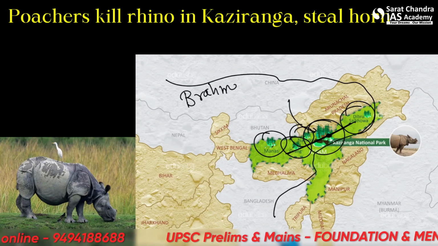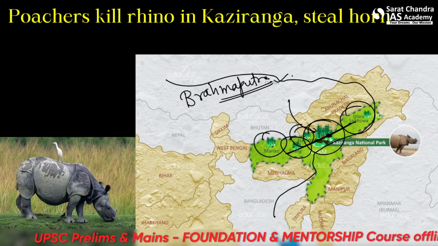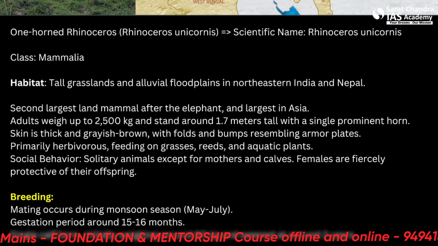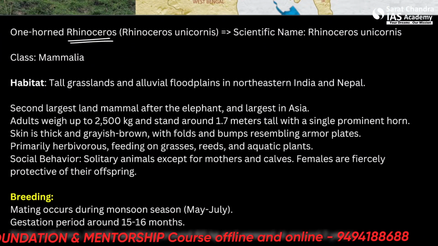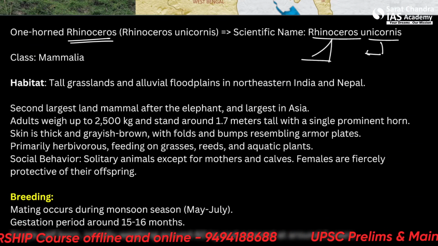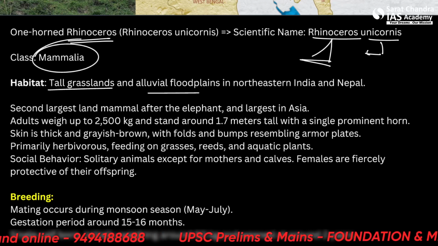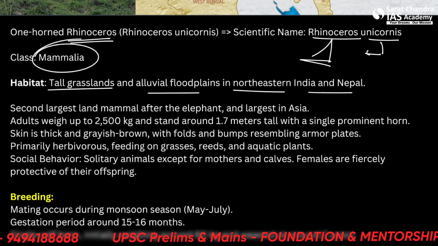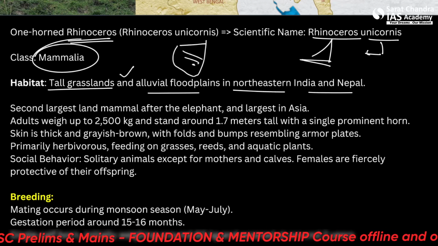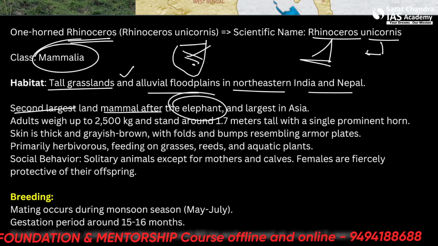Which river? Brahmaputra river. We'll be talking about the Brahmaputra river as well in our geography series, which we'll upload very soon. Let's talk about the rhinoceros. The scientific name is Rhinoceros unicornis, which means it has a single horn on its head. Its class is Mammalia, and tall grasslands and alluvial floodplains in northeastern India and Nepal are the main habitat. It's otherwise found largely in Africa, in the Serengeti National Park and other national parks. It is the second largest land mammal after the elephant and the largest in Asia.